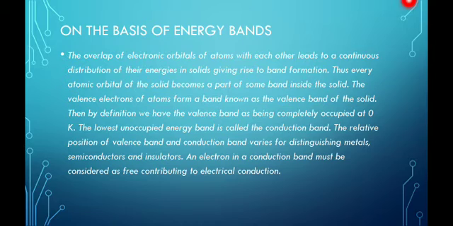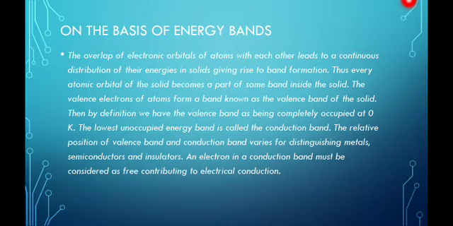Thus, every atomic orbital of the solid becomes a part of some band inside the solid. The valence electrons of atoms form a band known as the valence band of the solid.